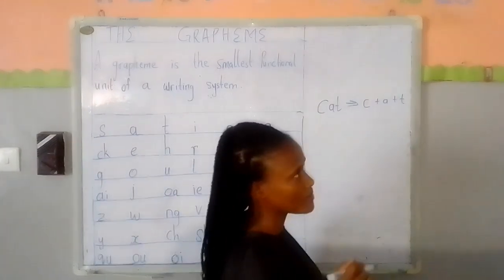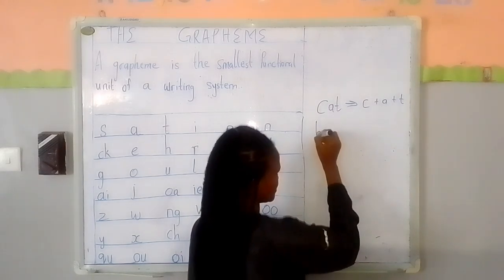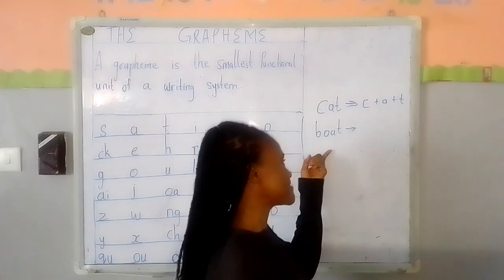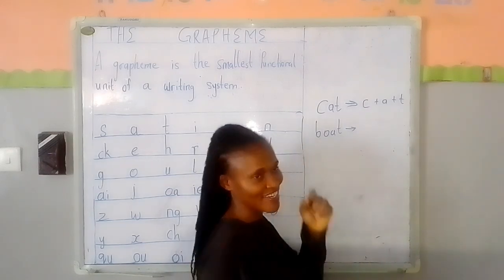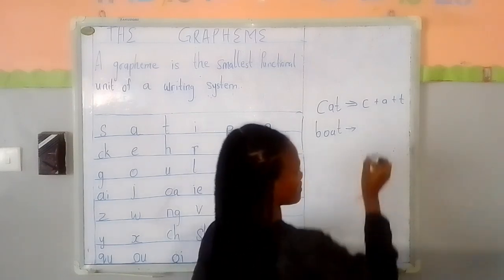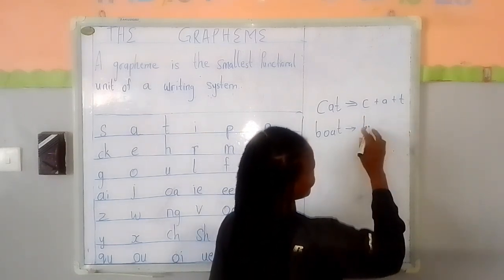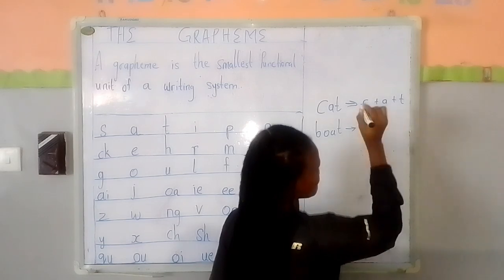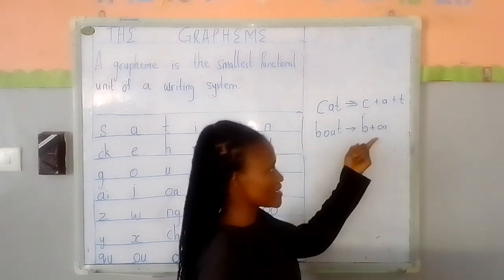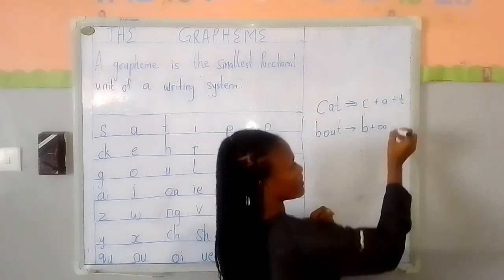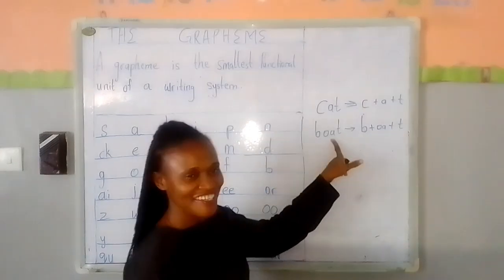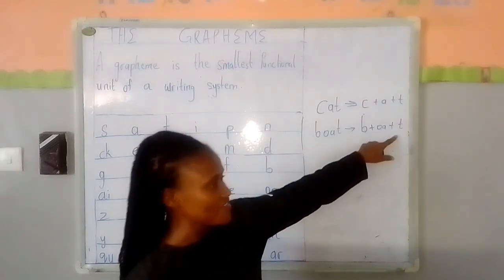The next one we're going to be looking at is boat. Alright, so we have this word boat. It has 1, 2, 3, 4 letters. Let's look at the number of graphemes in the word boat. We have B, then we have O and A, which says O, and then we have T. So the word boat has 4 letters, 3 graphemes.